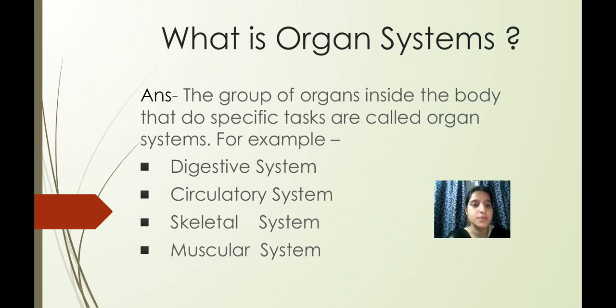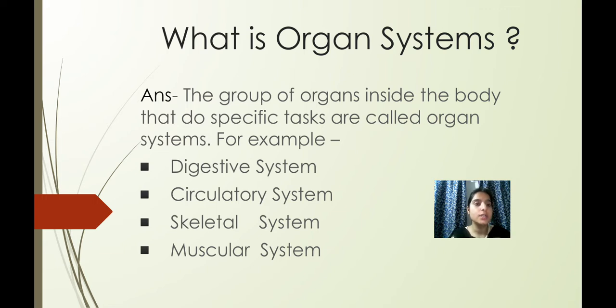What are organ systems? The group of organs inside the body that do specific tasks are called organ systems. So children, you know that there are organs inside our body, right? And you have come across the names of those organs, right? So a group of organs does a specific task. It can be the task of digestive, circulatory, skeletal, muscular. Okay, children. So these are the systems through which the organs help us do this work, this task.